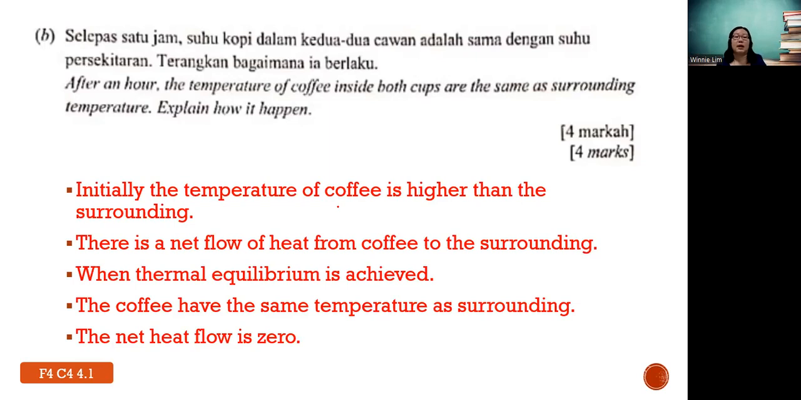So you see, this is how you write. Initially, the temperature of the coffee is higher than the surrounding, and there is net flow of heat from the coffee to the surrounding. When thermal equilibrium is achieved, the coffee has the same temperature as the surrounding, and the net flow of heat is 0. So you see, you have back the definition or the idea of thermal equilibrium, right? Then only you can get 4 marks full.